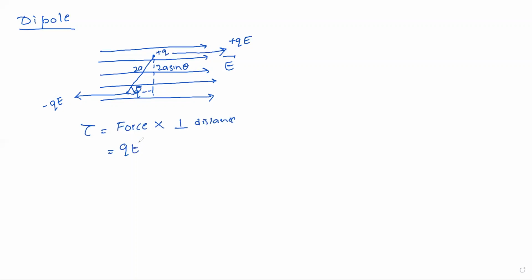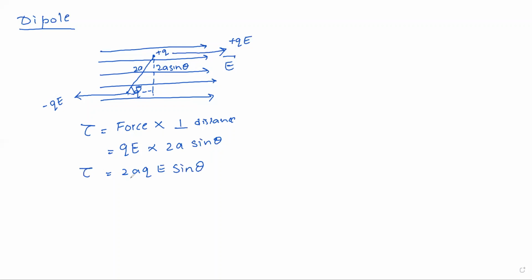Force is qE. This is minus q, this is plus q; in general, we'll take qE. And what is the perpendicular distance? Perpendicular distance is nothing but 2a sine theta. So if I rearrange it, I will get 2aqE sine theta.